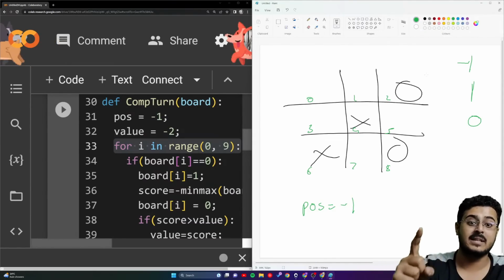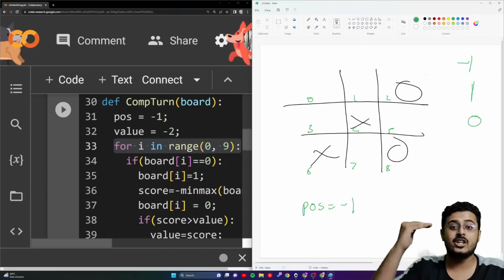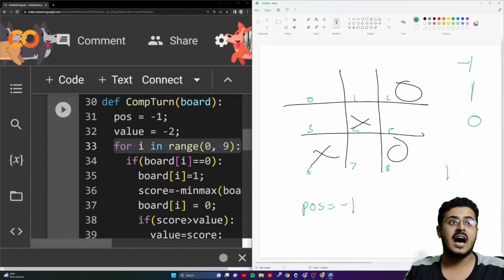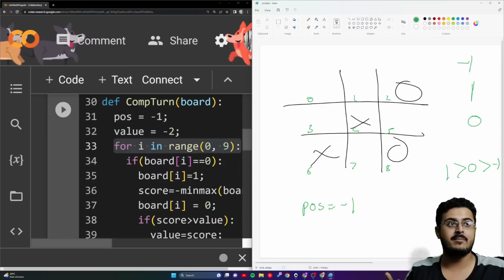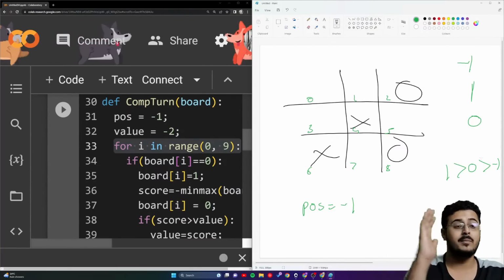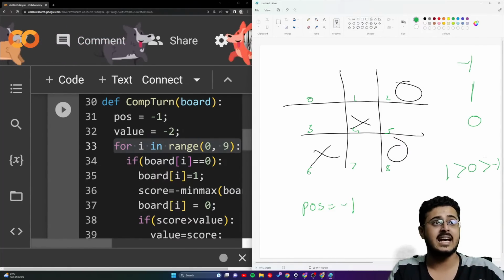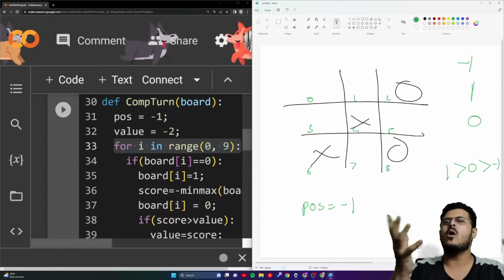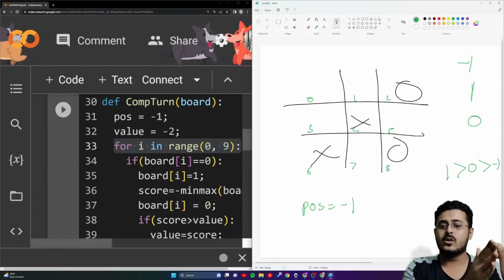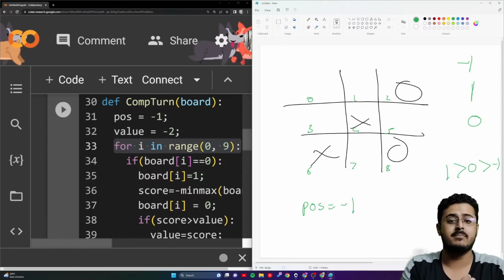It is represented by 1. So it will either choose 1 or 0. That will be his priority: either I should get 1, or it should be 0, or it should be -1. -1 would be the last probability out there, guys. The highest probability is that somehow I should get 1 from my min-max algorithm. These are the only three numbers that are possible by the min-max algorithm, guys.